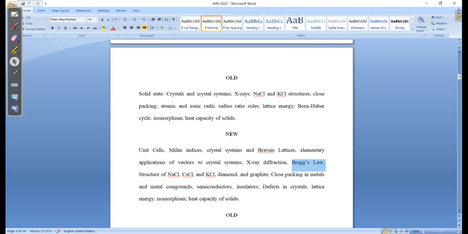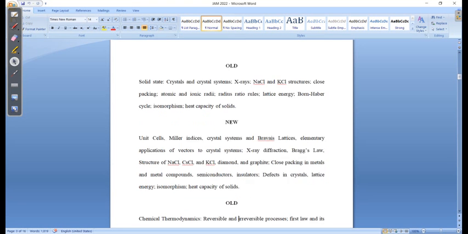Then they clearly mention the Miller indices, then the 7 crystal systems, then Bravais lattices, all these things they have included. And finally the important thing is defects in solids. This part is very important. You will see Frenkel defect, Schottky defect, all these things. So again, solid state is well defined.